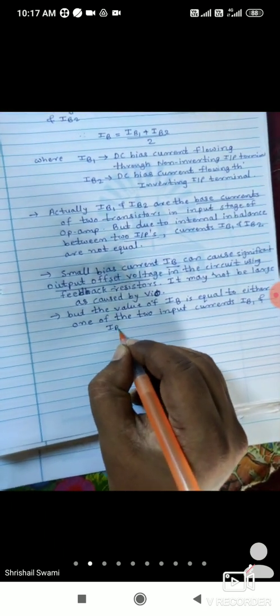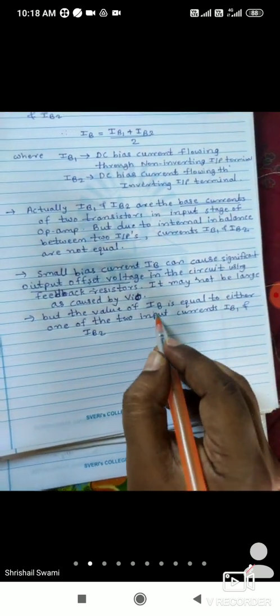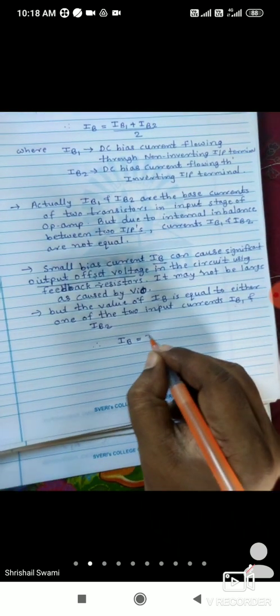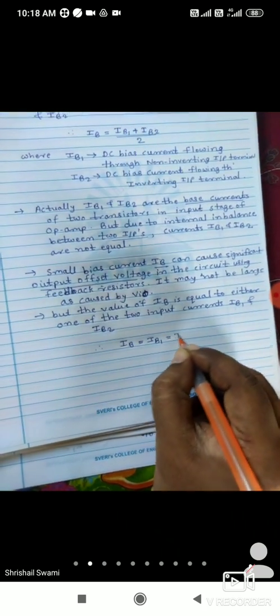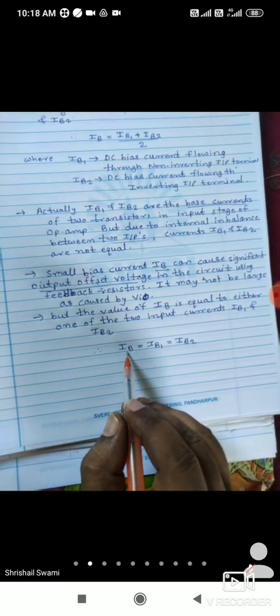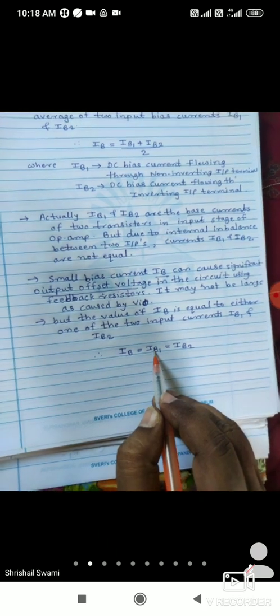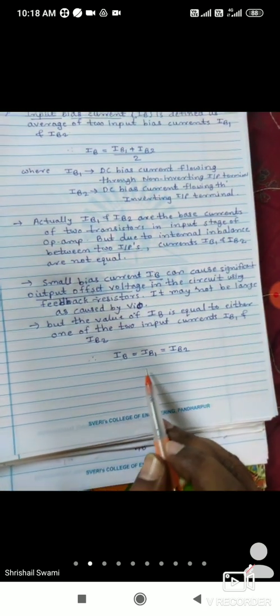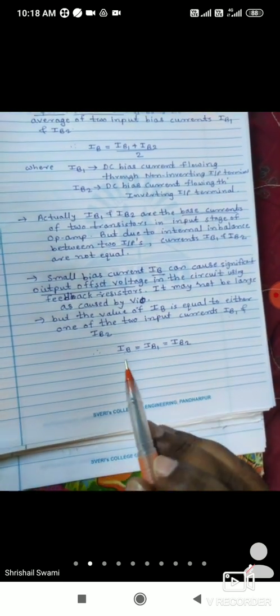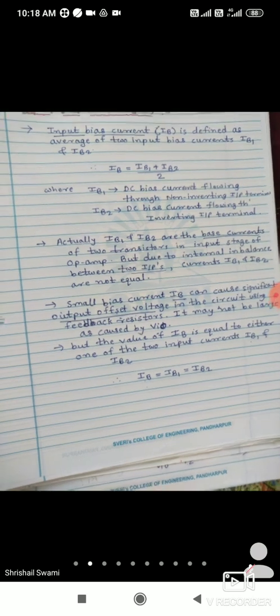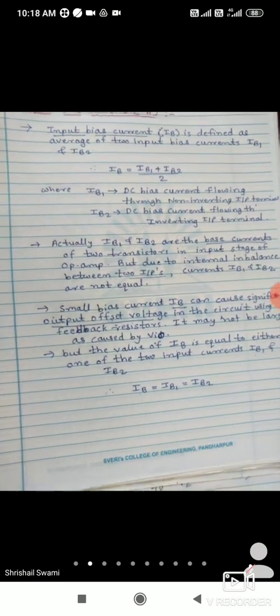That is, what is the value of IB standardly: it is either equal to IB1 or equal to IB2. So we can consider IB may be equal to IB1 is equal to IB2. Okay, so this is the standard value. Their average also becomes nearly equal to IB. Now we can use the internal diagram to understand some detail, or derive some expression here.